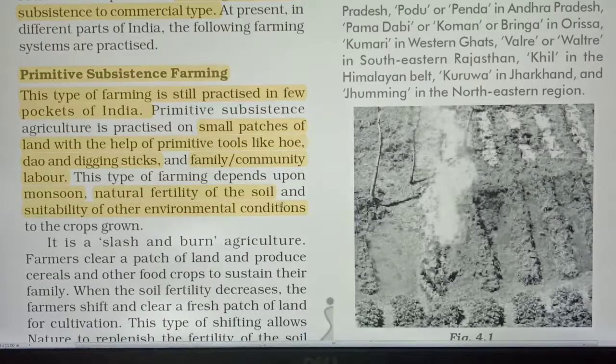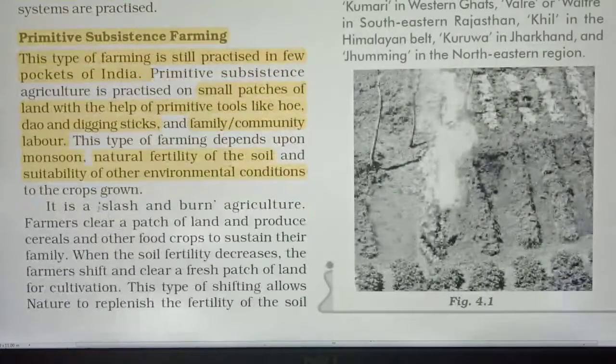On these things their produce is dependent, the people are dependent. It is a slash and burn agriculture. Slash and burn agriculture, we can say shifting cultivation too. What is slash and burn agriculture?